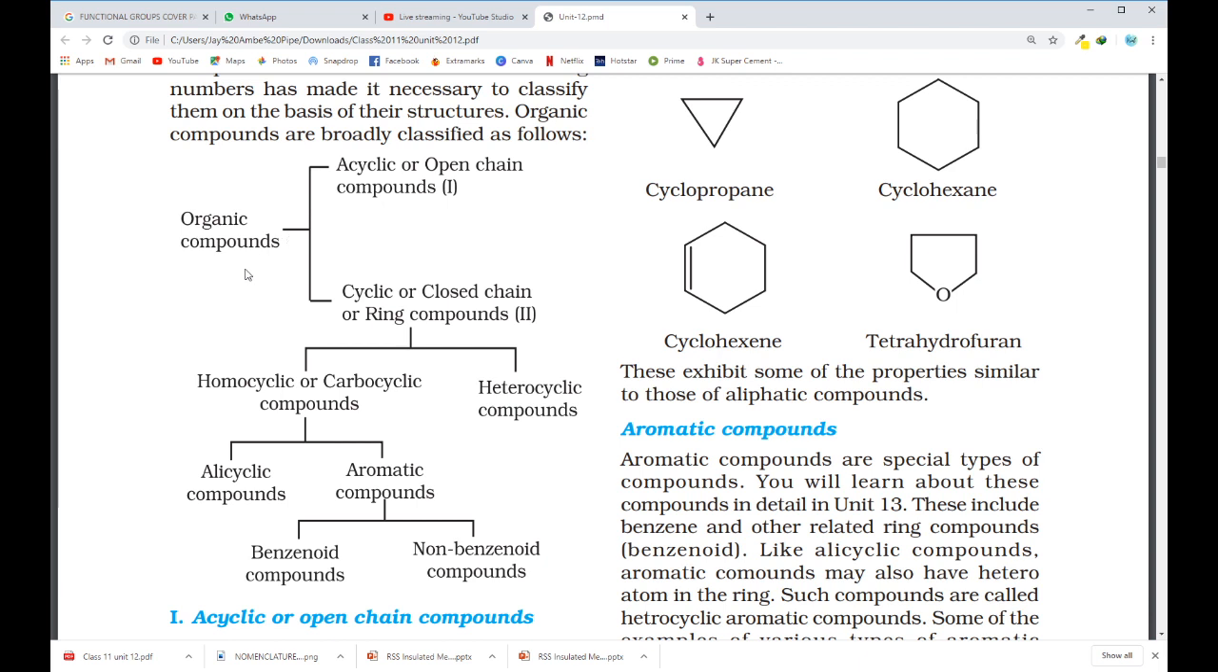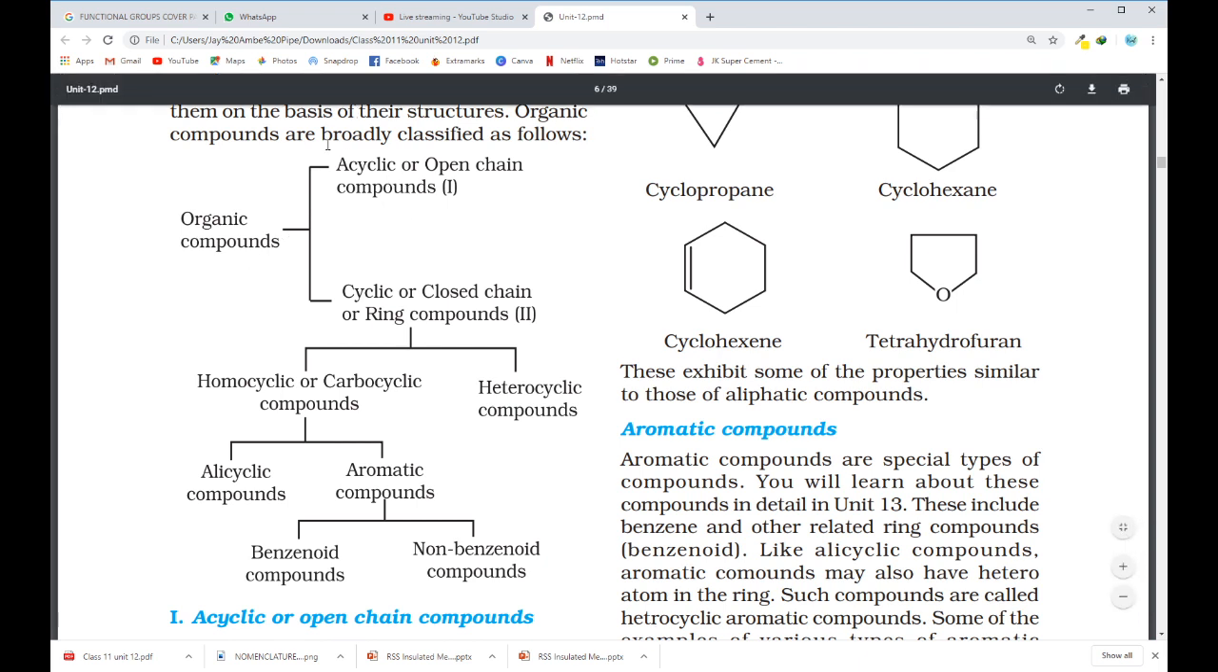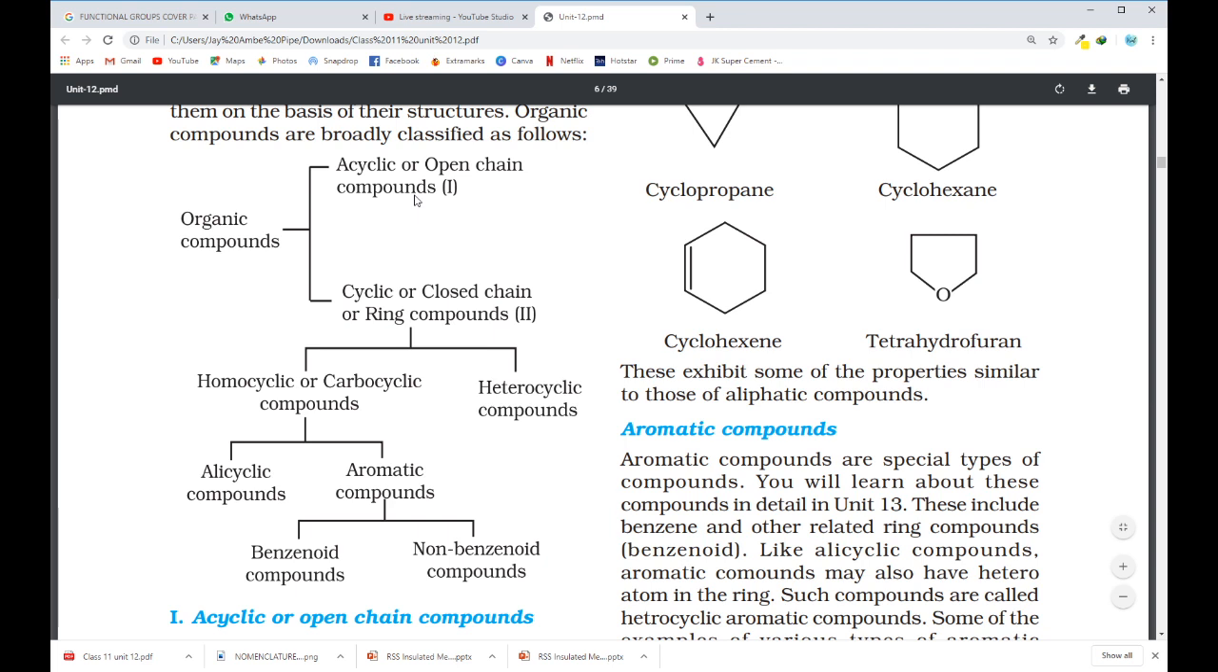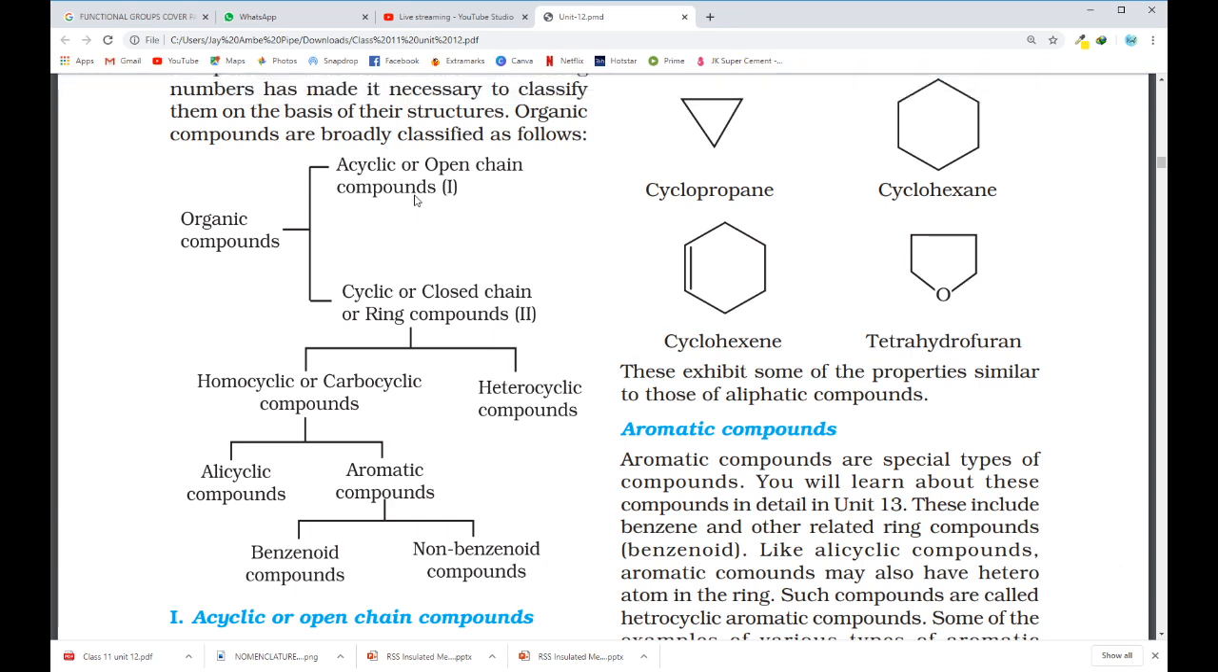Okay. So, organic compounds are classified into two types: acyclic or open chain compounds, and cyclic or closed chain or ring compounds. So, acyclic or open chain compounds are the type of compounds where you have only a straight chain of carbon present. There is no closed ring formation. So, you only have a straight chain of carbon that may be branched, may not be branched, but that is not forming any closed compound, cyclic compound. So that is acyclic or open chain compounds.